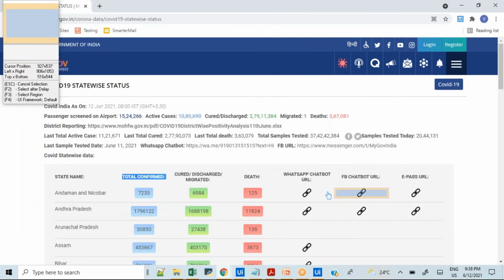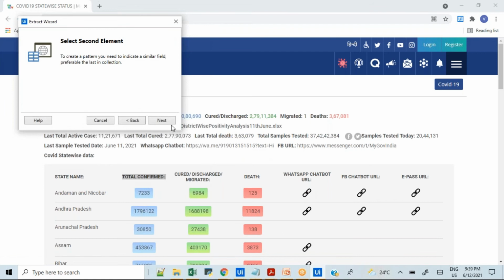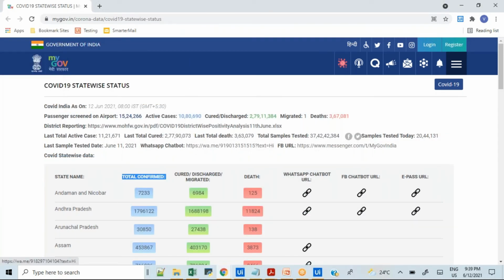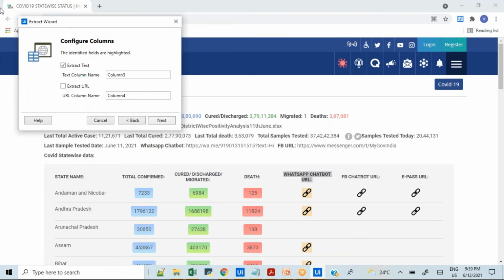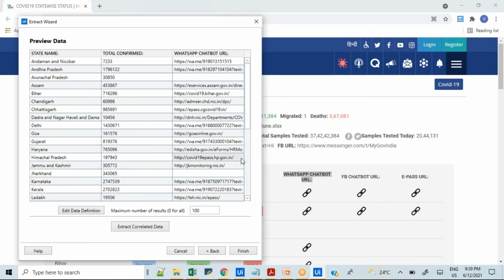We have to click on extract correlated data and then click on this URL. Okay, here first. Then again it will ask to click on the second element so that UiPath understands the pattern. Clicked. That's it. We are done. Now here, instead of extract text, we have to take extract URL and give the URL here. Click on the next button. So you can see it's able to capture this URL as well, which is not visible to us.